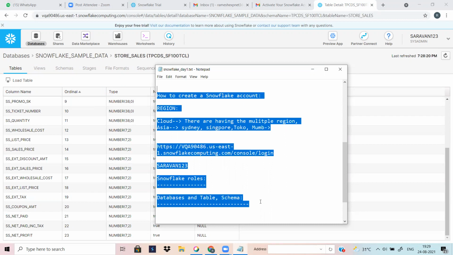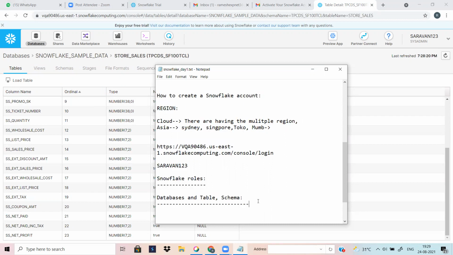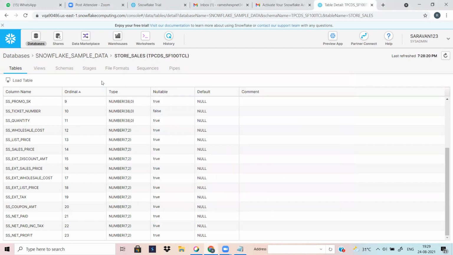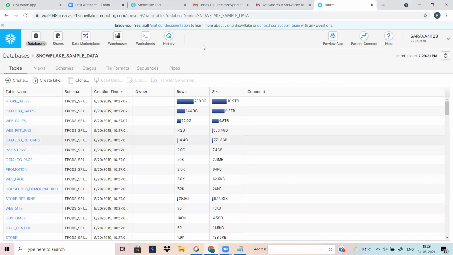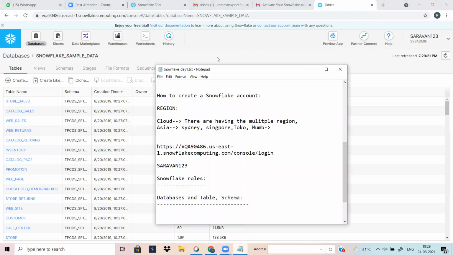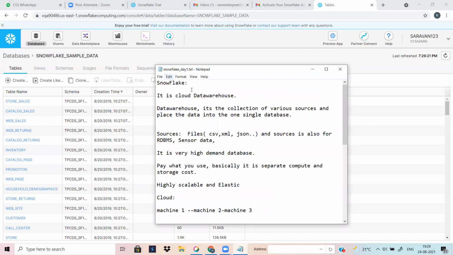For practice today, create a Snowflake free trial account with your email ID and try to click all the options, such as the database. Also prepare these bullet points.